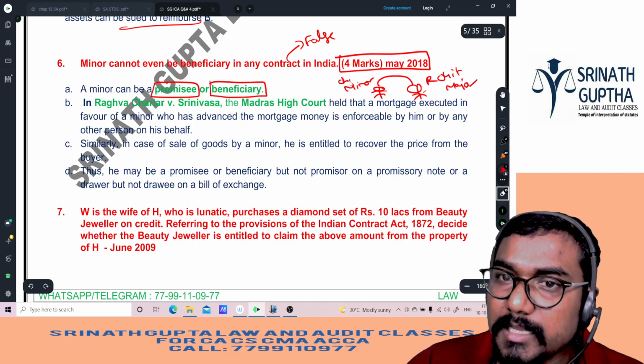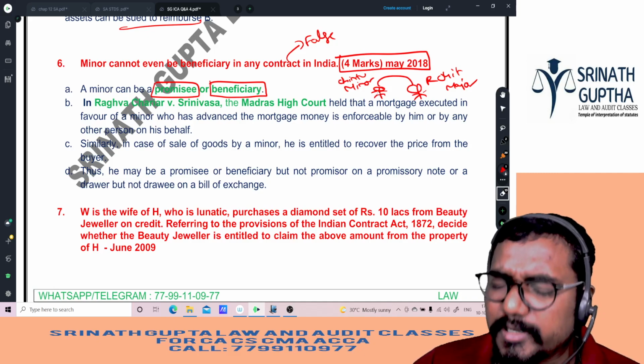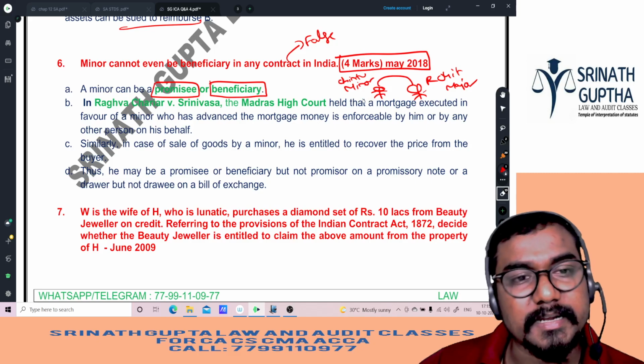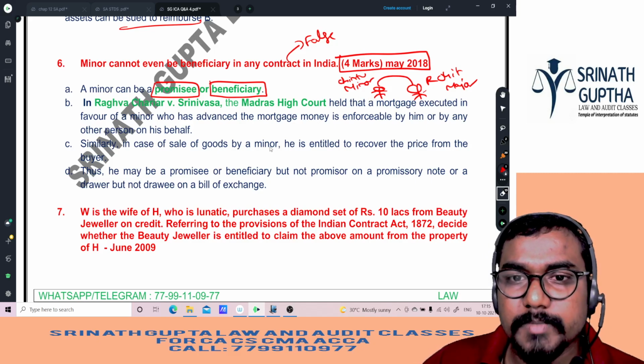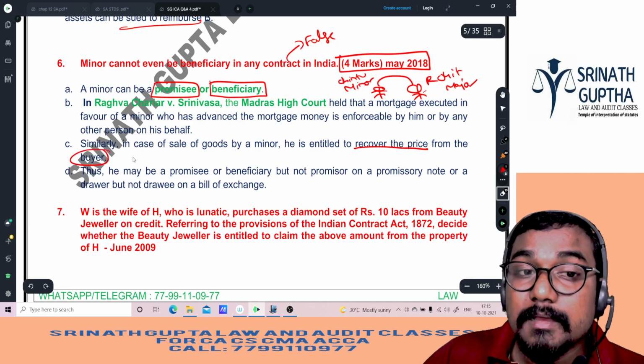Chintu is a minor. Chintu gave the loan to Rohit, 1 lakh rupees. Can Chintu recover the loan, beta? Yes, because it is beneficial to him. He is getting the principal and also the interest. Similarly, in case of sale of goods by a minor, he is entitled to recover the price from the buyer.